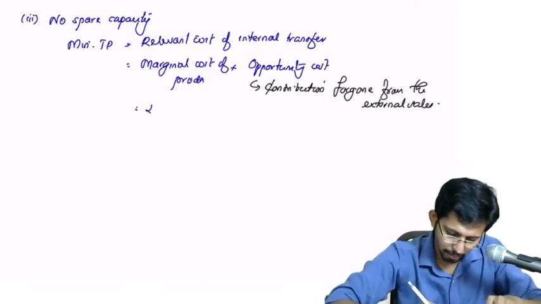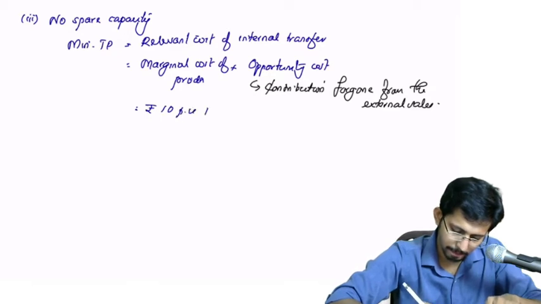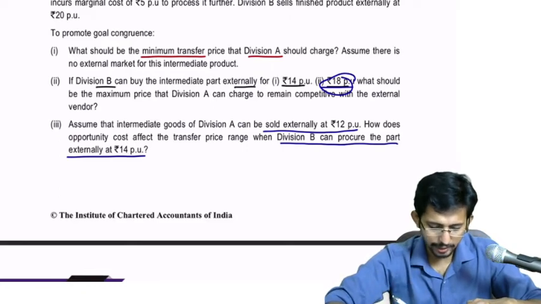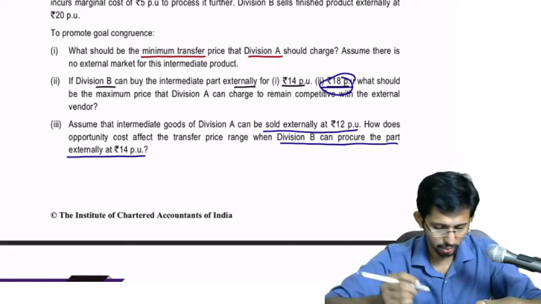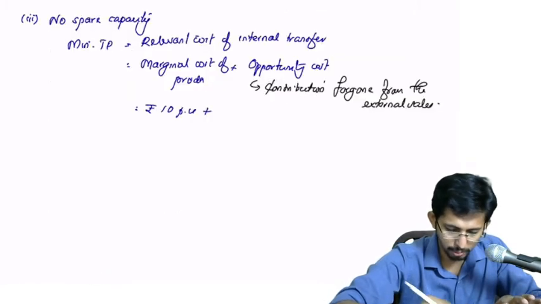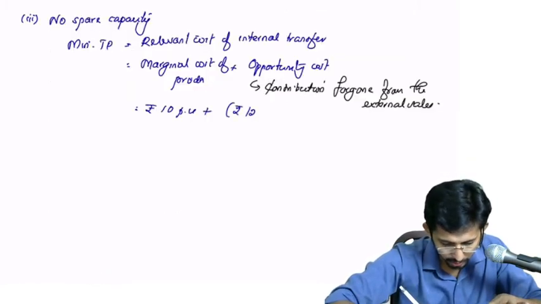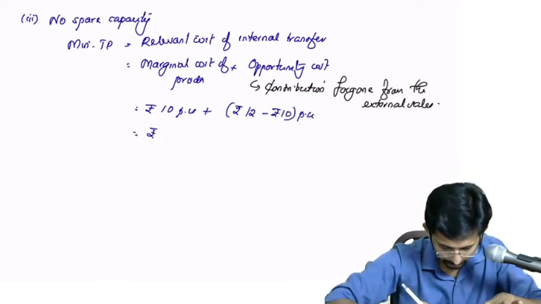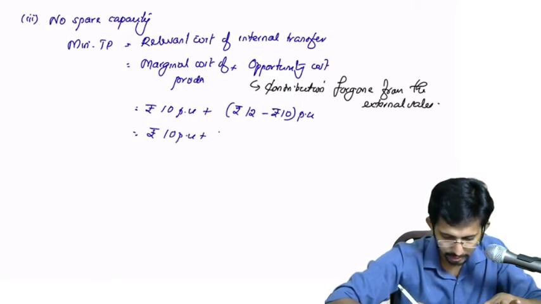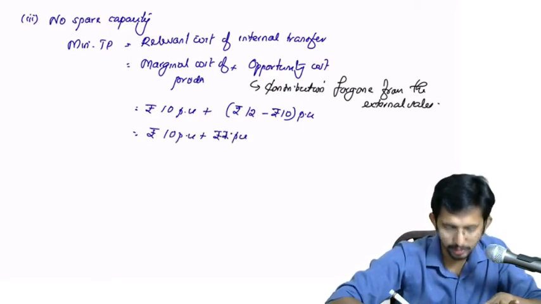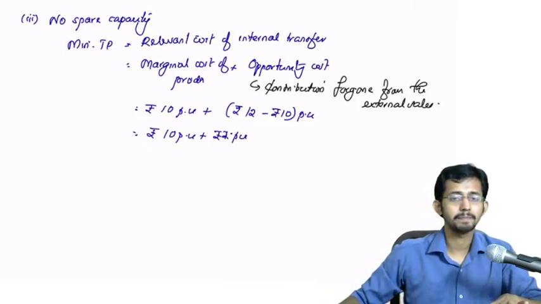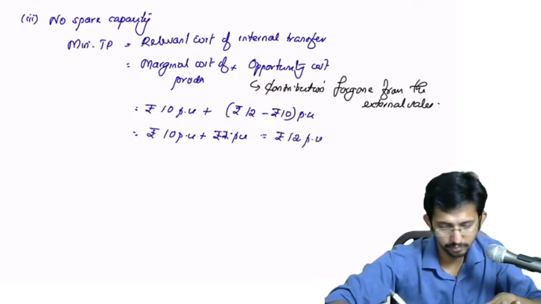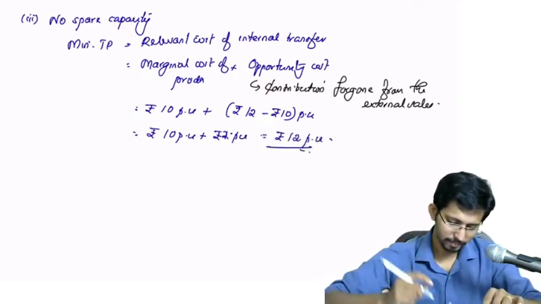And marginal cost of production is rupees 10 per unit. Opportunity cost is, they say that it can be sold externally at rupees 12. So the contribution foregone will be rupees 12 minus rupees 10 per unit. That is equal to rupees 10 per unit plus rupees 2 per unit, that is equal to rupees 12 per unit. Okay. Rupees 12 per unit. Is it clear?